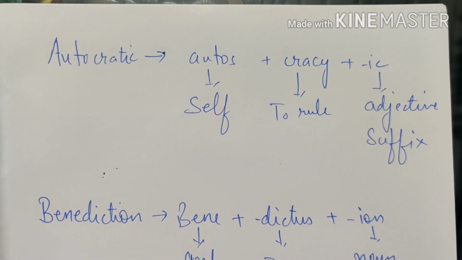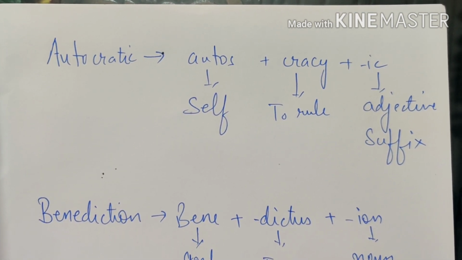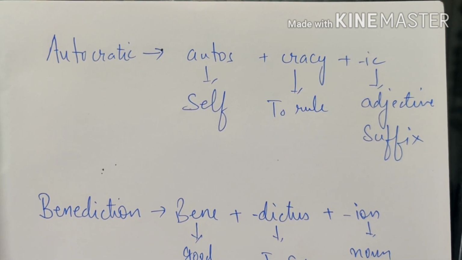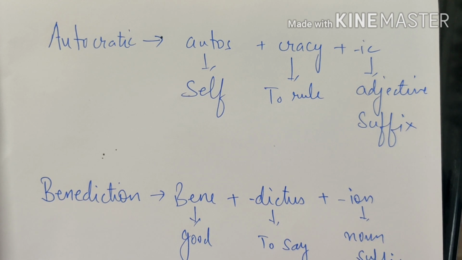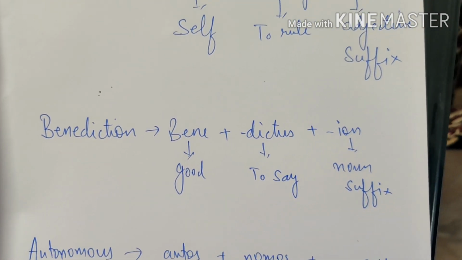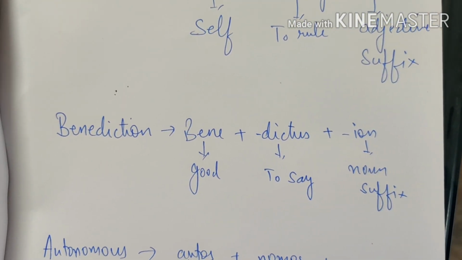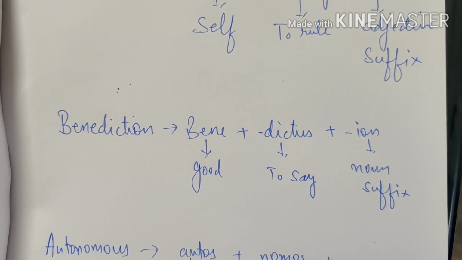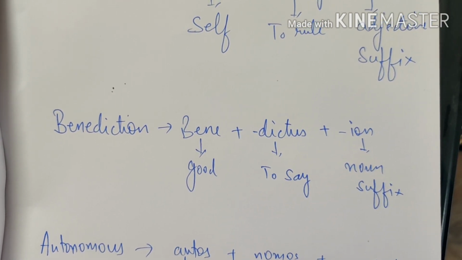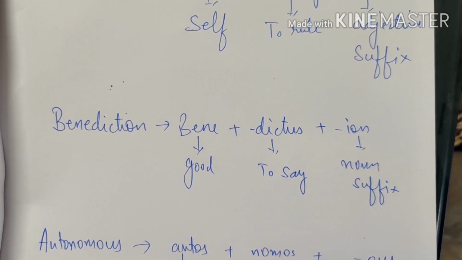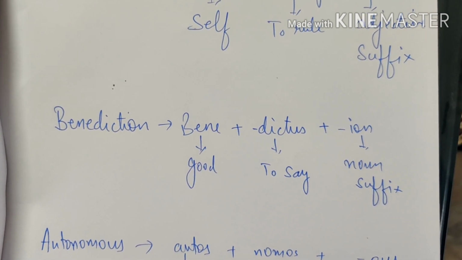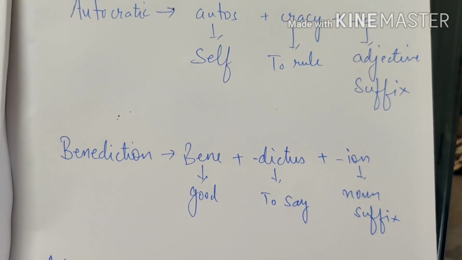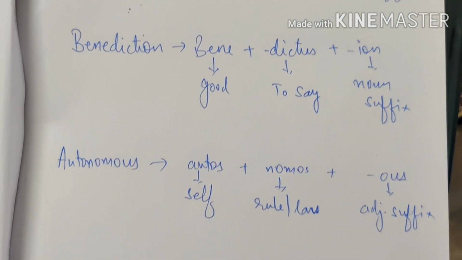Autocratic was one word. Autos, cracy and ic are the 3 word roots for it. Autos refers to self, cracy is to rule, ic is an adjective suffix. That makes autocratic. Next word is benediction. Benediction comes from bene plus dictus plus iun. Bene refers to good, dictus is to say, just like dictator, dictation, contradict. All these words come from dictus. Dictus means to say. Iun is a noun suffix, just like ic is an adjective suffix.